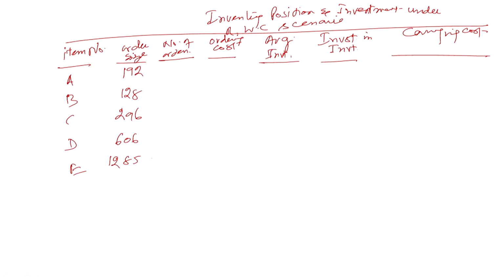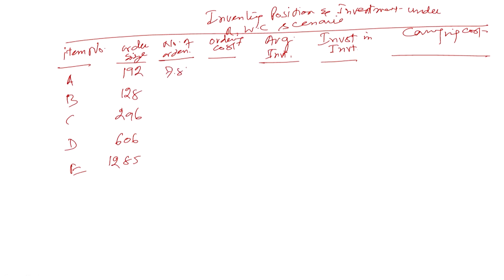So this is the revised situation. Earlier, A was 224, B was 150, C was 346, D was 707, now it has become 606, and E was 1500, and now it has come down to 1285. So the number of units we are going to order in one order has come down. It means we are going to store a lesser number of units, and when you store fewer units, your investment is also going to go down.